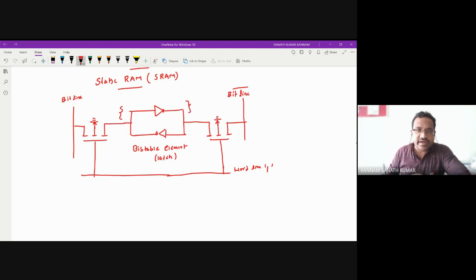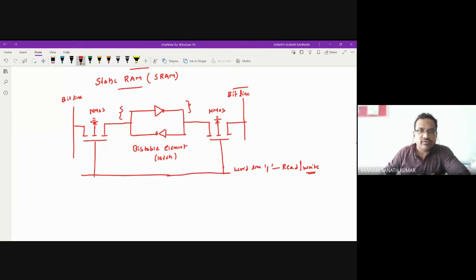So for reading and writing, you should make this word line one. So this will be on. When you are giving one to this NMOS, this is nothing but NMOS. Why are you using this NMOS? You know that the mobility of electrons is more compared to the holes. That's why you are not using the PMOS, and you are using NMOS over here. So when this is one, the NMOS will be on. This is short circuited, and the microprocessor can read whatever data is present in the bit line.